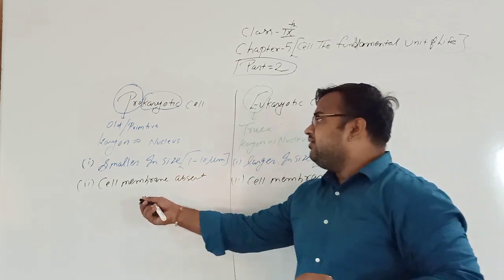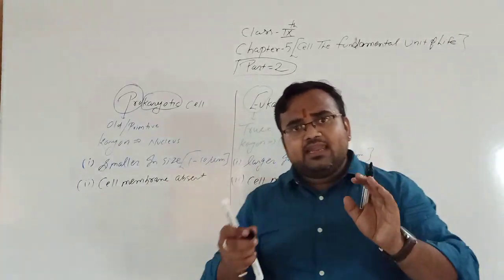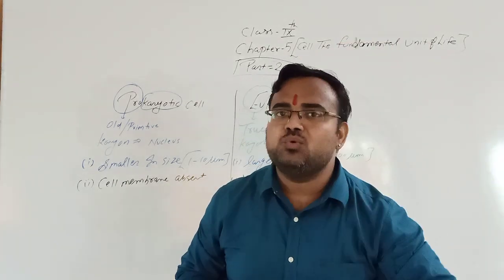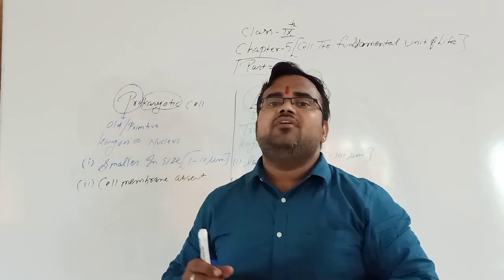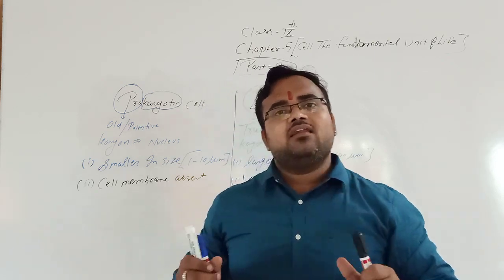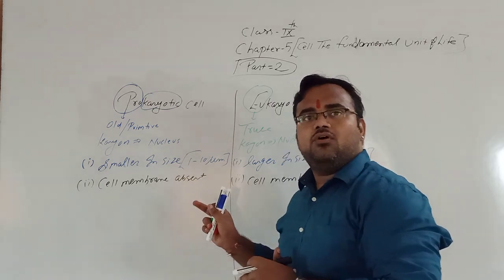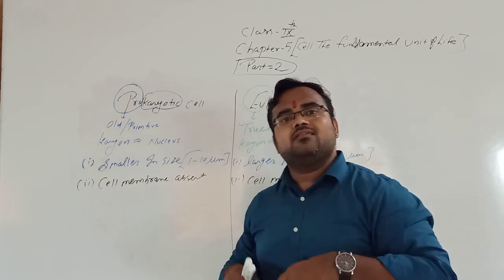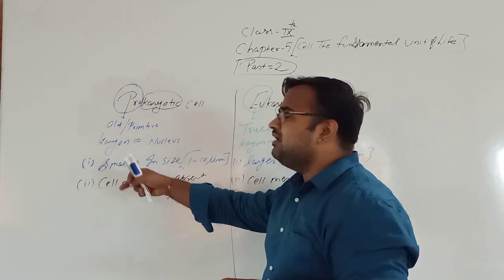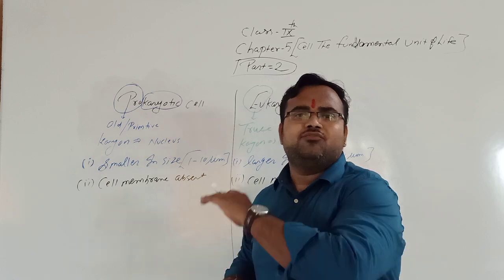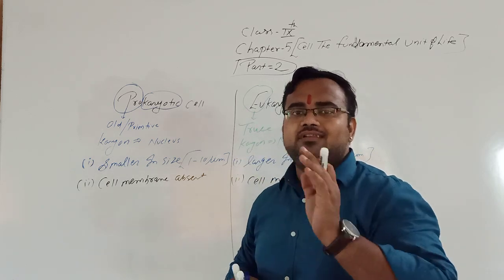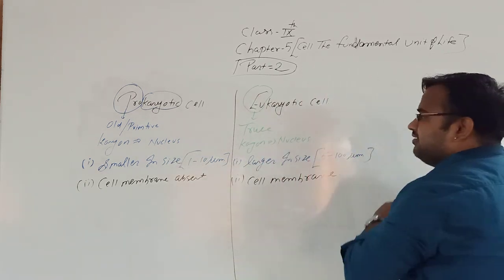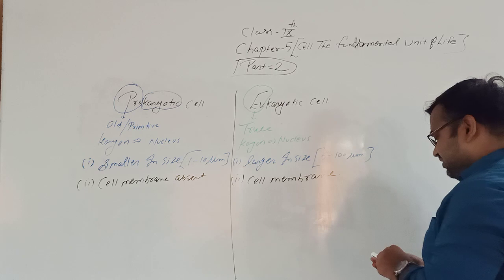Now don't think about what is cell membrane and all. Again and again I am saying, what is cell membrane, what is cytoplasm, what is nucleus, we will discuss in detail when we discuss the structure of cell. Now we are just seeing the introduction of the cell. So prokaryotic cell and eukaryotic cell: smaller in size, larger in size; cell membrane is absent, cell membrane is present.